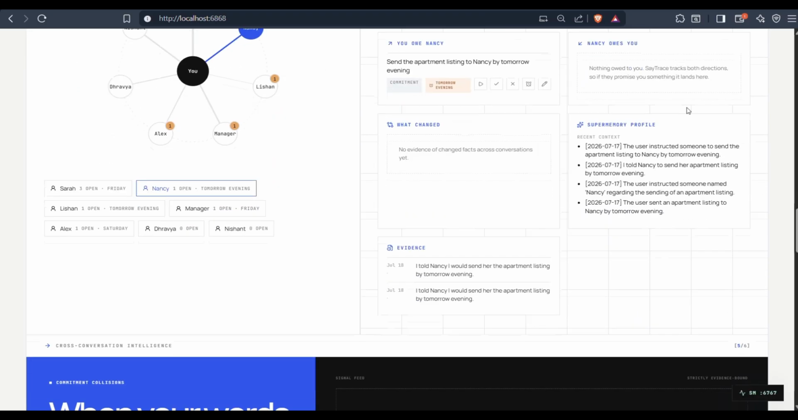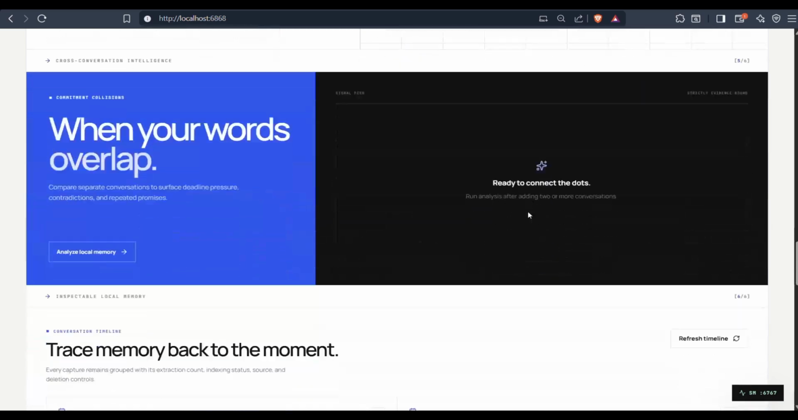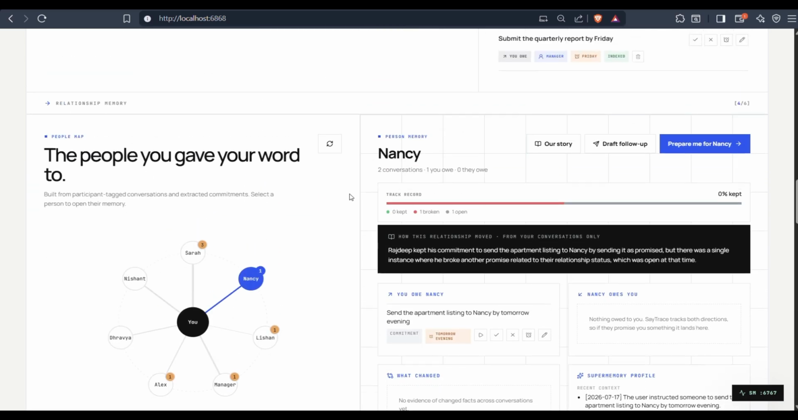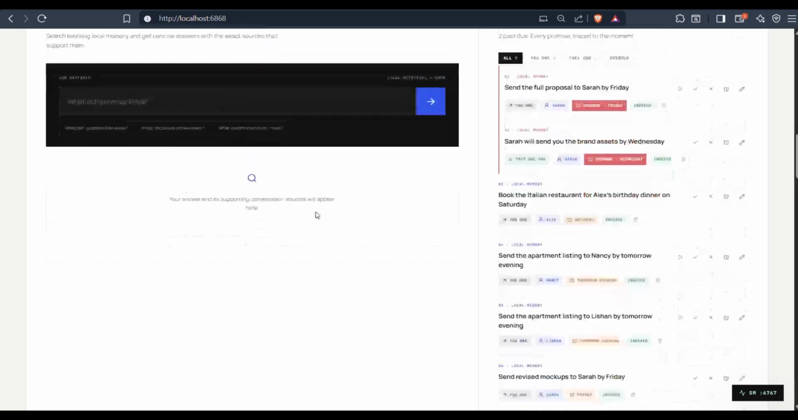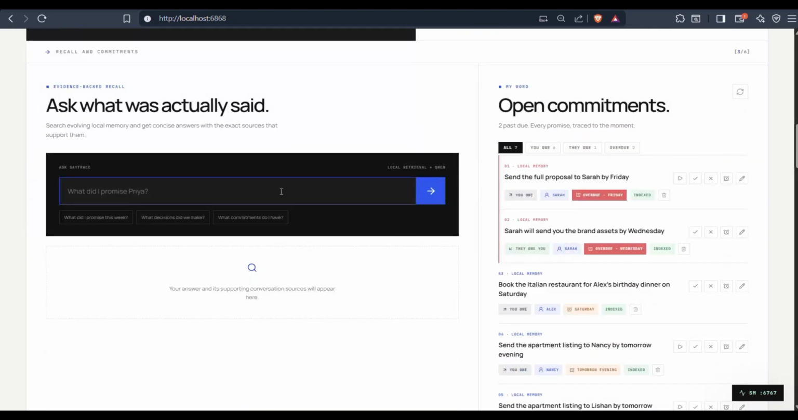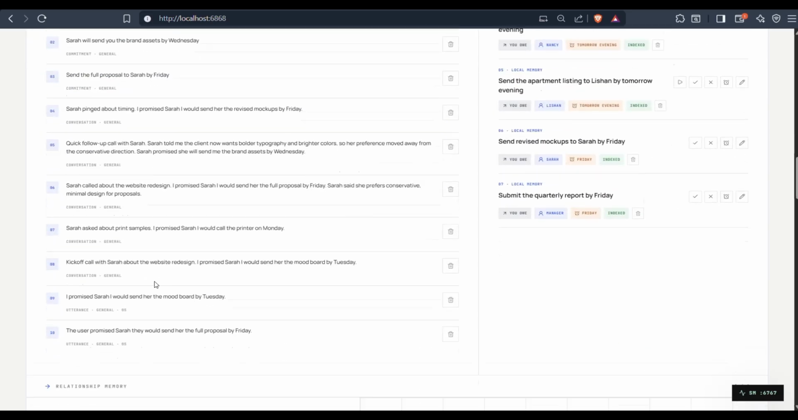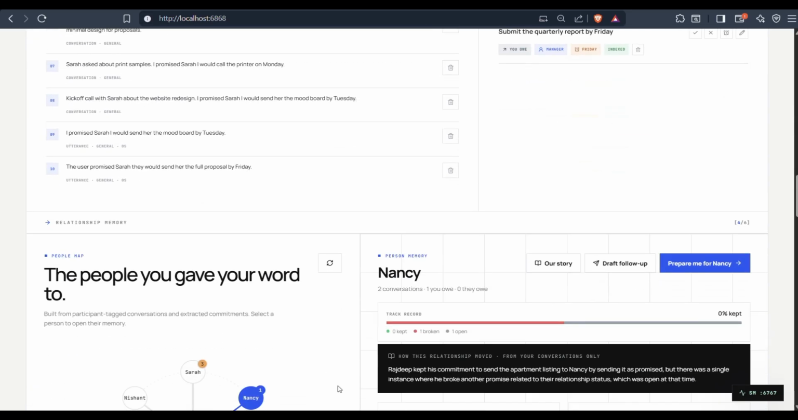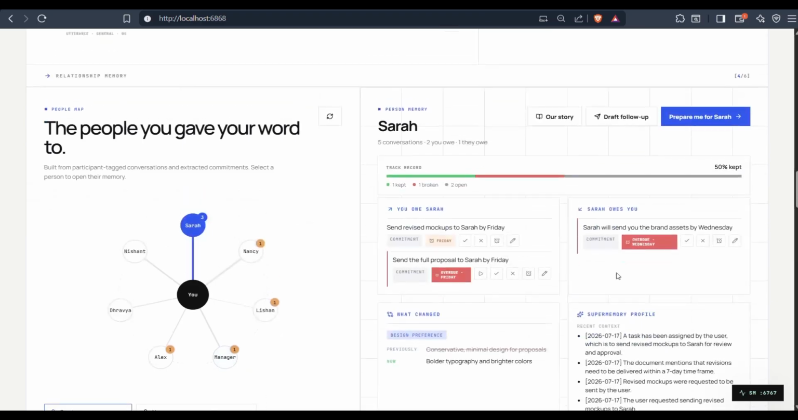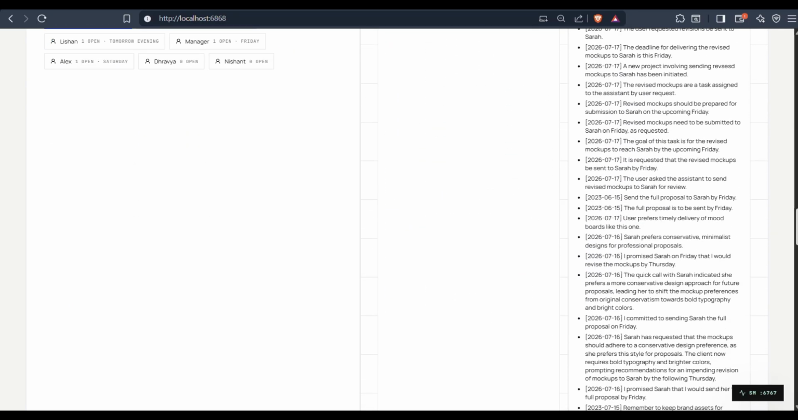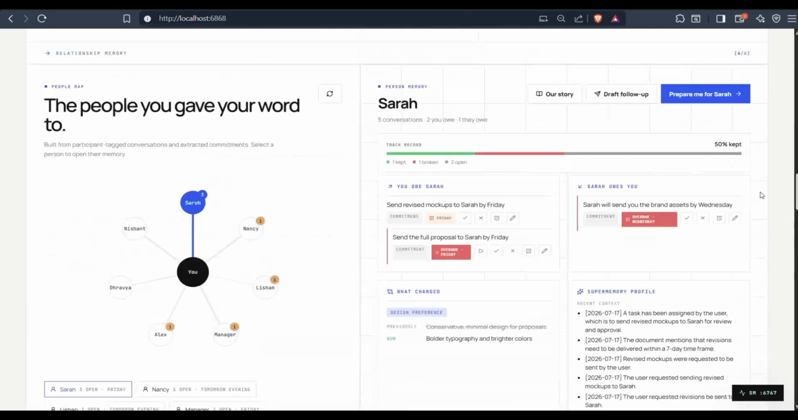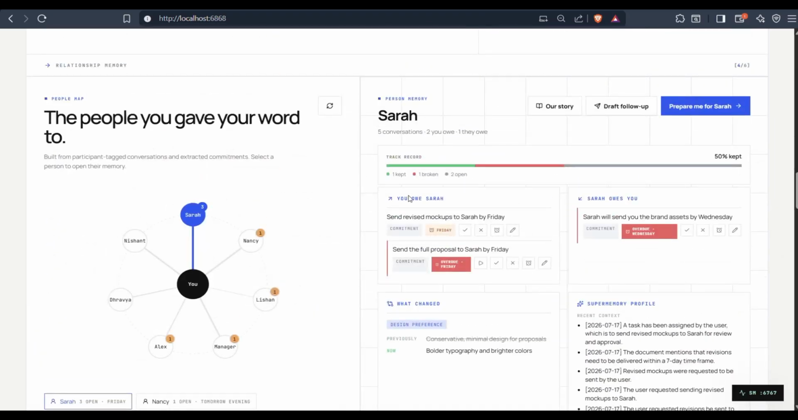The thing that we did through the UI, we can also do the same thing from here. Like, what did I promise? We can just ask here, and we can see all the promises that we have made to Sarah appearing over here. And if we click over here, we can see all those promises as well. So it's a long list. We can see evidences, what I owe Sarah, what Sarah owes me, and all these things.